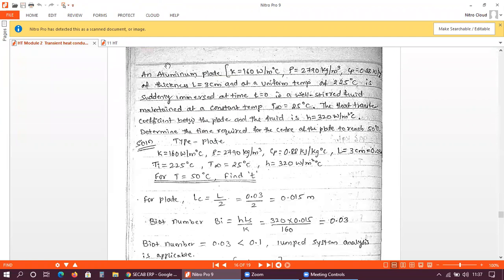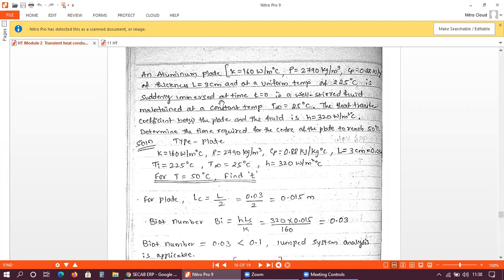We'll go with this, where the Biot number is less than 0.1. The aluminum plate. So the problem statement is like this: an aluminum plate which is having thermal conductivity K equal to 160 watt per meter degree Celsius, and the density is equal to 2790 kg per cubic meter, and specific heat of 0.88 kilojoules per kg degree Celsius.